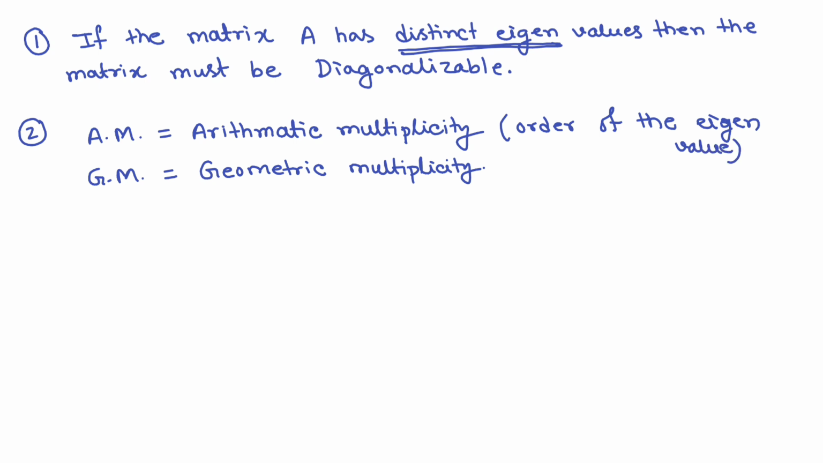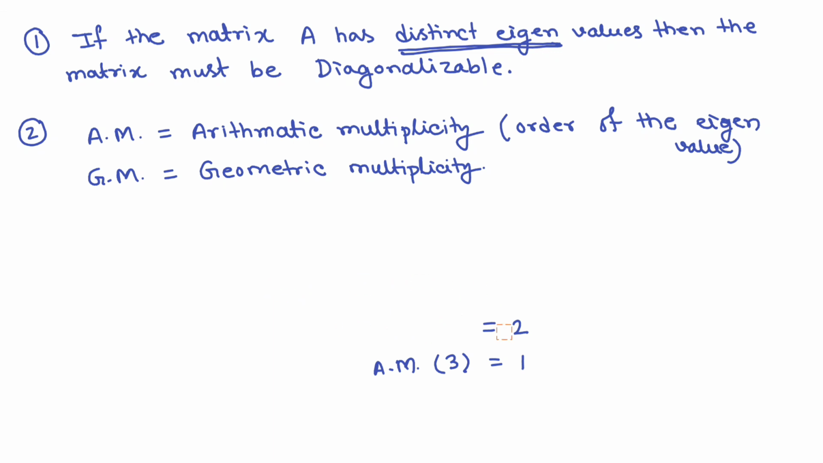For example, for any matrix A, let's say the eigenvalues are 1, 1, 3. So you can say that AM of 1 will be 2, because here we have the eigenvalue 1 two times. And AM of 3 will be 1, because we have that eigenvalue one time. Clear? AM means how many times we are getting the eigenvalue.